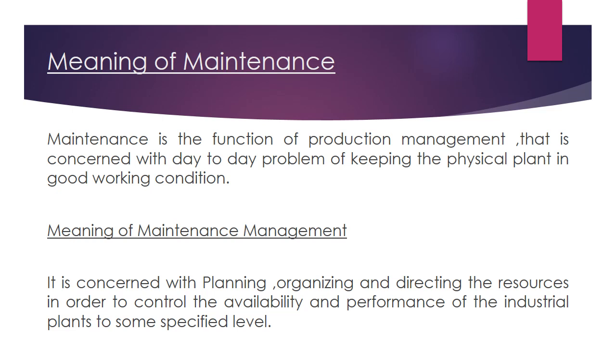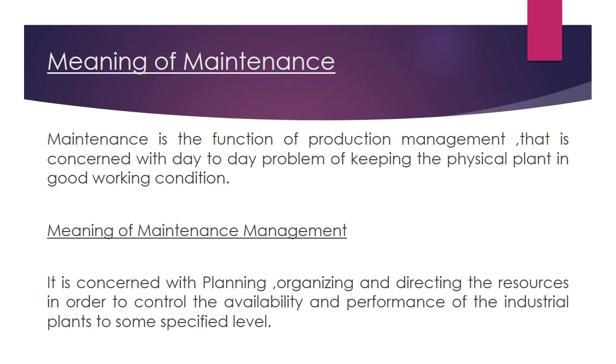Next we have the meaning of maintenance management. It is concerned with planning, organizing and directing the resources in order to control the availability and performance of the industrial plants to some specified level. So it is always a planning. What are we supposed to plan? Here we are going to plan the activities, mainly related to the production activities.